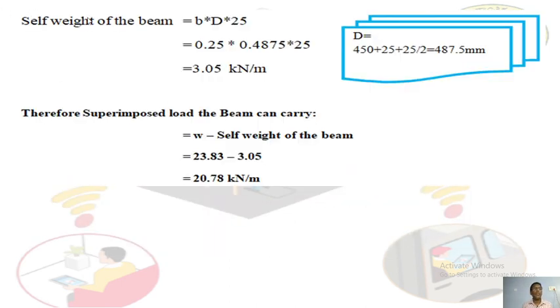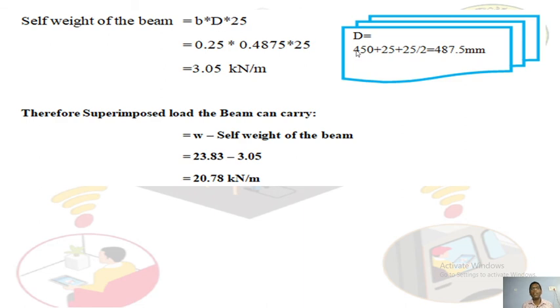Next, self weight of the beam is equal to B into D into 25. What is 25? The unit weight of reinforced cement concrete, 25 kilonewton per meter cube. Always, to get the self weight of the beam or slab or whatever it is, the unit weight remains the same. 25 is the unit weight of concrete. B is given 0.25 in terms of meter. They have given mm, 250 mm is equal to 0.25 meter.